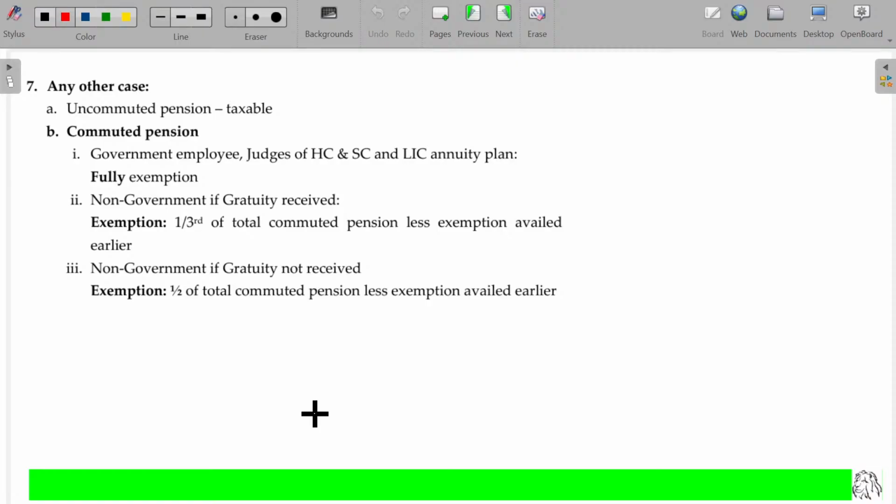The seventh is the most important for the calculation part. I think I'll give the format now. We'll solve the illustration in the subsequent classes. Right.